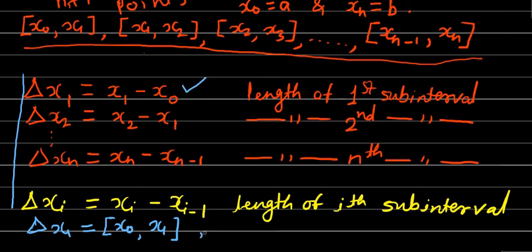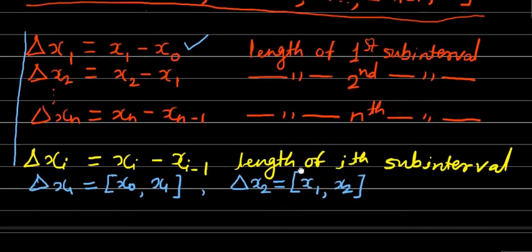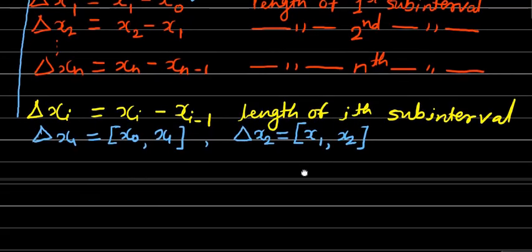Similarly, the second subinterval, from x1 to x2, will be denoted by delta x2. When this notation is used to denote the interval, it is the closed interval x1 to x2, and when it is used to denote the length of the interval, it denotes x2 minus x1.